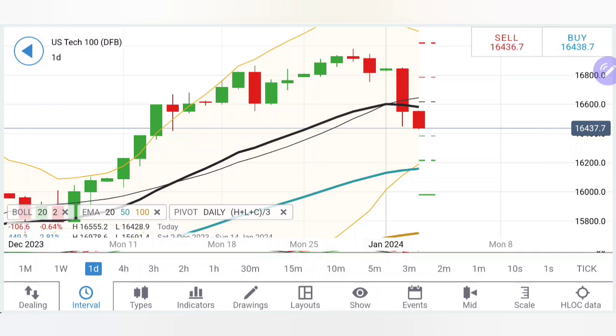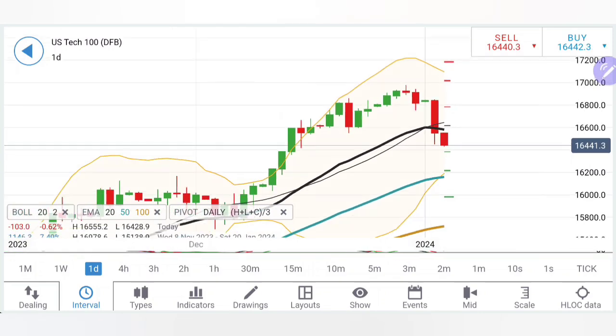Now look at the daily charts here. On the daily charts, first of all, we have seen the steps here. Reversal sign, one bearish candle, second bearish candle. Now this candle can be further bigger, which means can it move towards 16,200? The possibility is there. It has to stay below first 16,380, 390 zone, and below that 300.